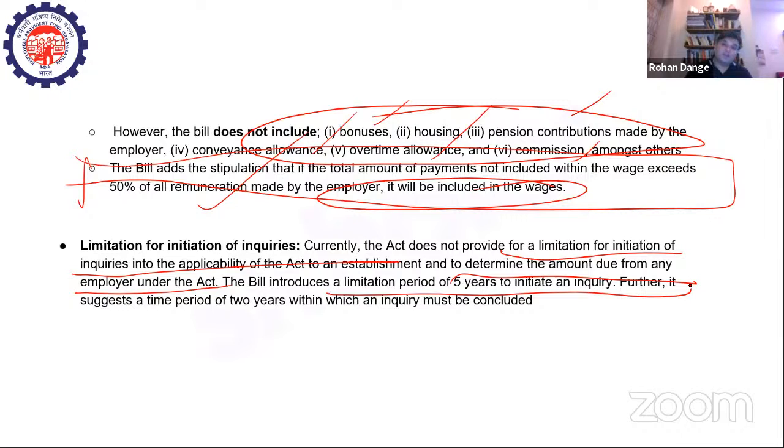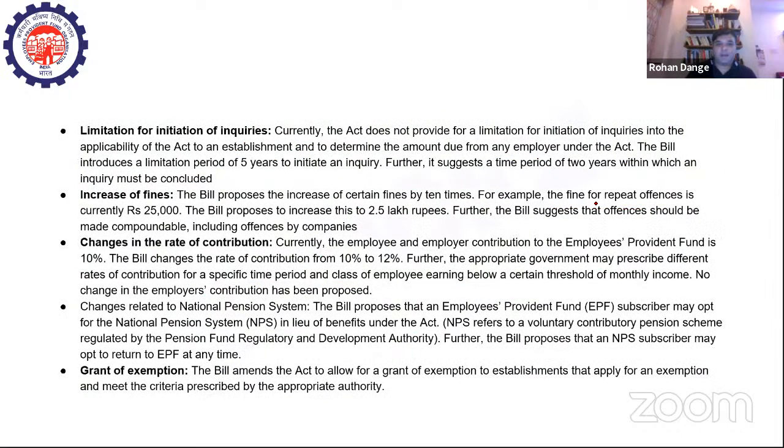And the bill also, or the amendment also, seeks to suggest a time period of 2 years within which the inquiry must be concluded. पहले ऐसी कोई कैप नहीं थी, ऐसा कोई टाइम बाउंड फ्रेमवर्क नहीं था, मगर अब है. Within 5 years you have to initiate an inquiry, and within 2 years an inquiry must be concluded, right? It should come to a conclusion, right? So this is the repetition of that.